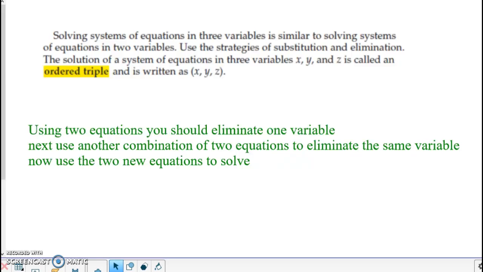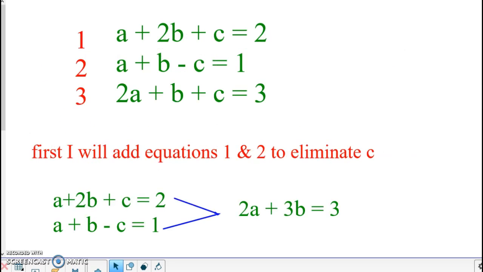This is a short video to give you a quick explanation on how to solve systems of three equations. When you have three variables you need to find, you have to have three equations. Here's an example of one. Here's your three equations that you're given.